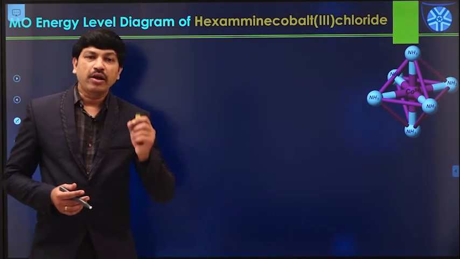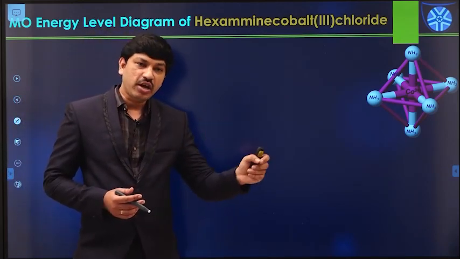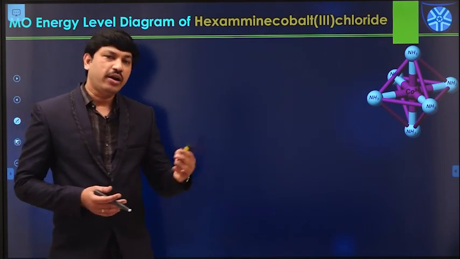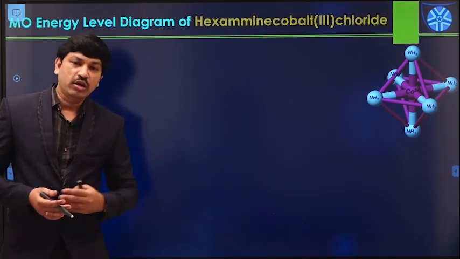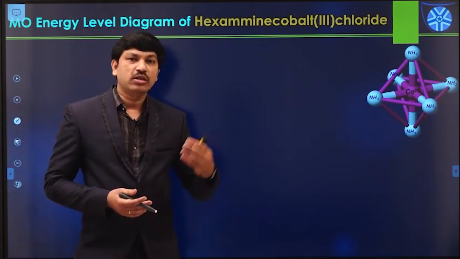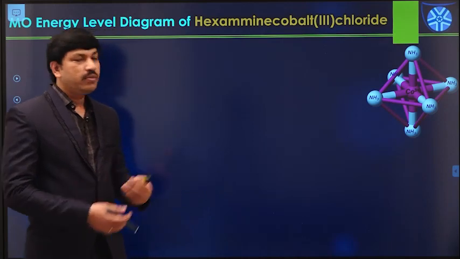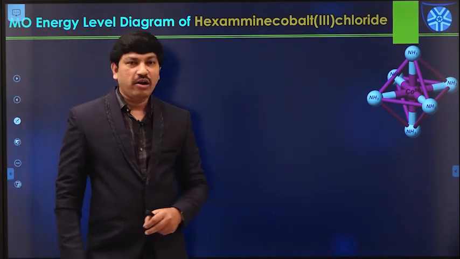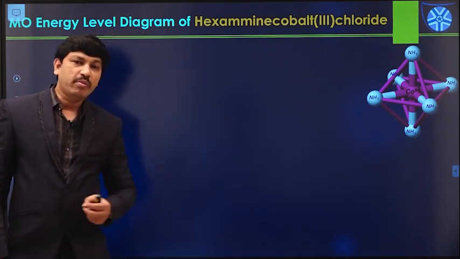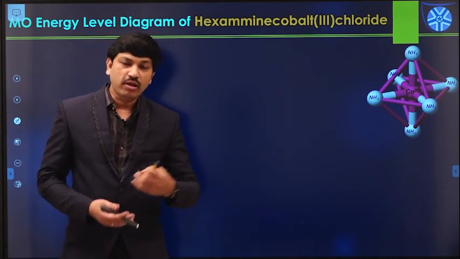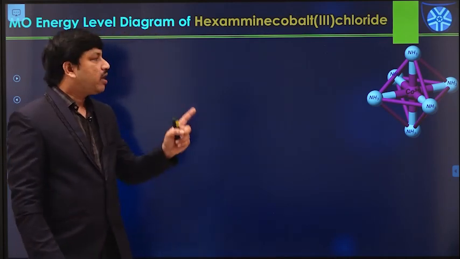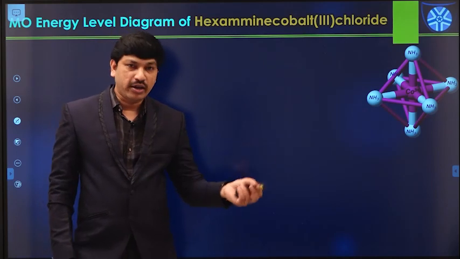At the same time, crystal field theory considers only the participation of d orbitals during the metal ligand bond formation, either in octahedral or tetrahedral metal complexes. But it does not consider the s orbitals or p orbitals available in the metal center, or the ligand group orbitals. That is one of the drawbacks of crystal field theory. And some experimental evidence, like EPR spectra, nephelauxetic effect, or electronic absorption spectra, clearly indicates that the metal ligand bond has a certain amount of covalent character.